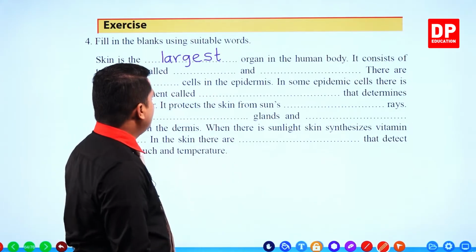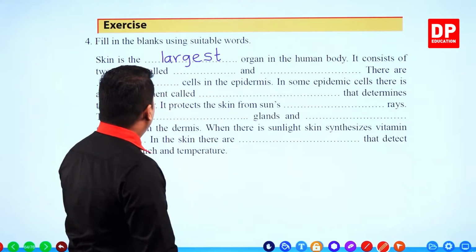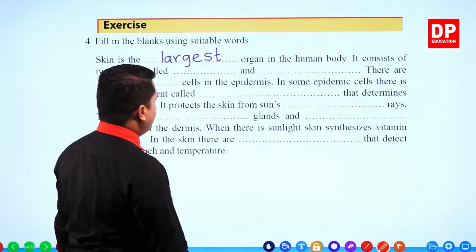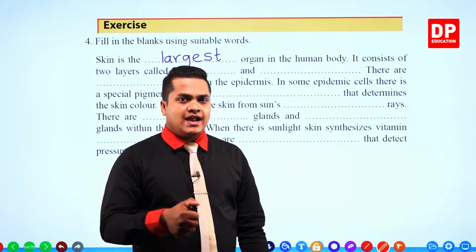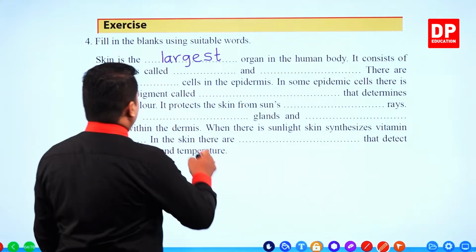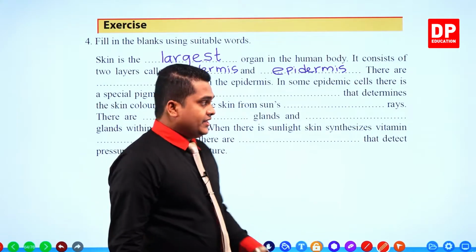So skin is the largest organ in the human body. It consists of two layers, the dermis and the epidermis. Dermis and epidermis. Right, so let's see the next one.